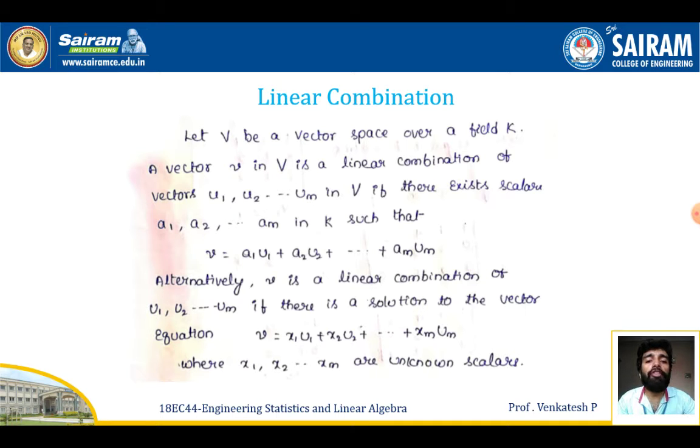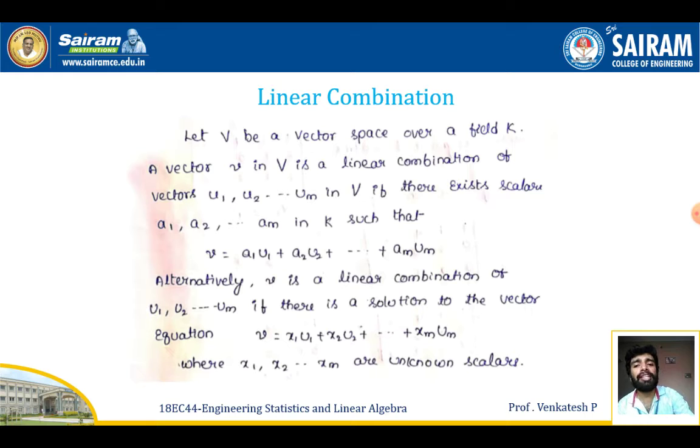Let V be a vector space over a field K. A vector v in the vector space V is said to be a linear combination of vectors u1, u2, etc., um in the vector space V if there exist scalars a1, a2, etc., am in the field K such that v is given by a1 u1 plus a2 u2 plus etc. am um.